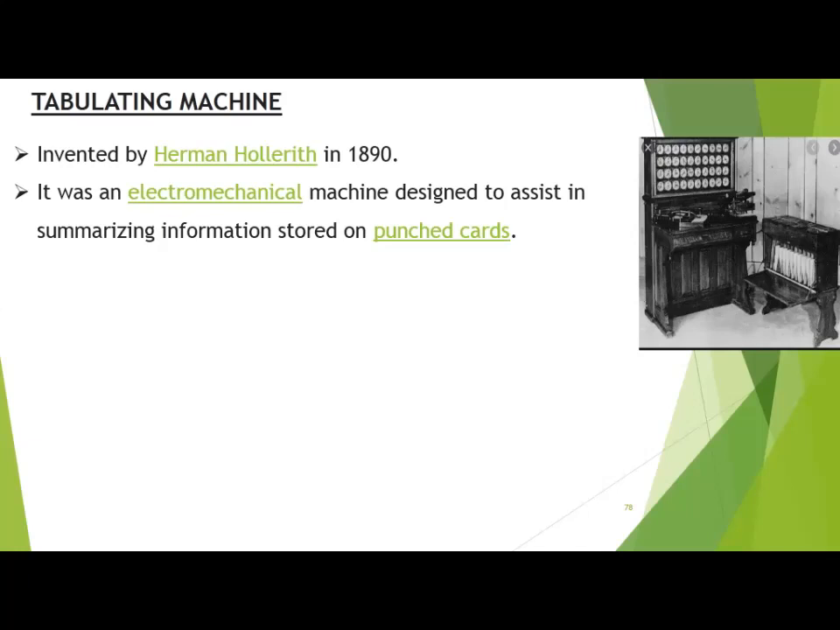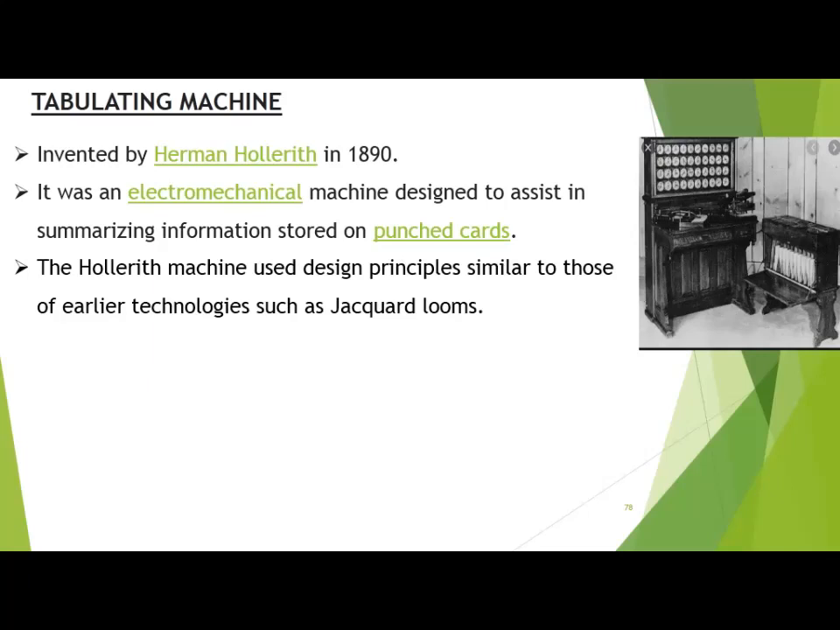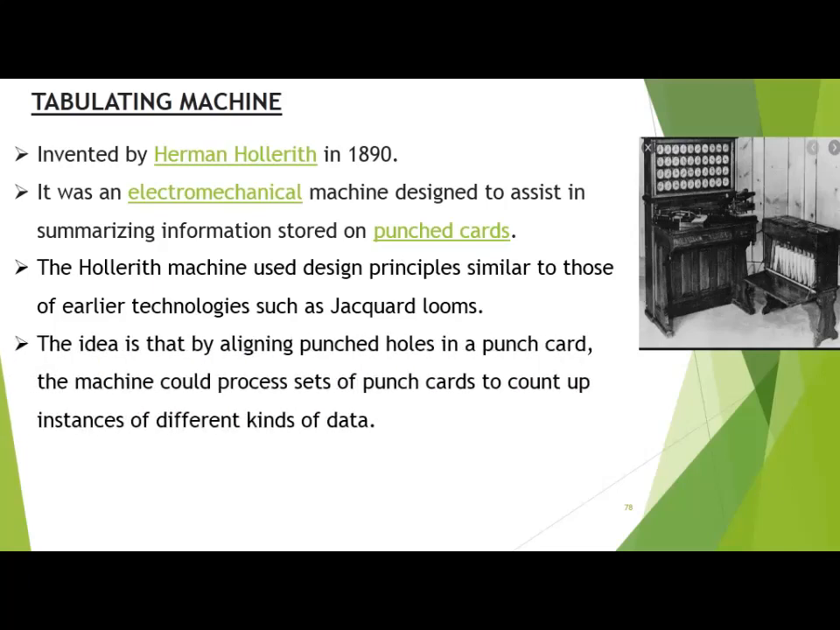So see, after the Jacquard Loom, the punch card was again used for data storing or data input. The Hollerith machine used design principles similar to those of earlier technologies such as the Jacquard Loom, as I told you. The idea is that by aligning holes in a punch card, the machine could process sets of punch cards to count up instances of different kinds of data.